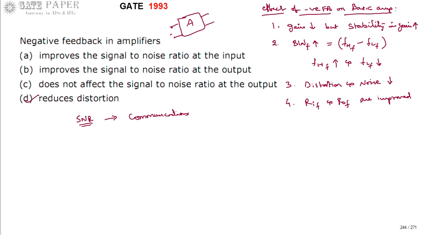SNR is a measure used to compare the level of the desired signal to the level of background noise. It is defined as the ratio of signal power to noise power, and it is generally expressed in decibels.